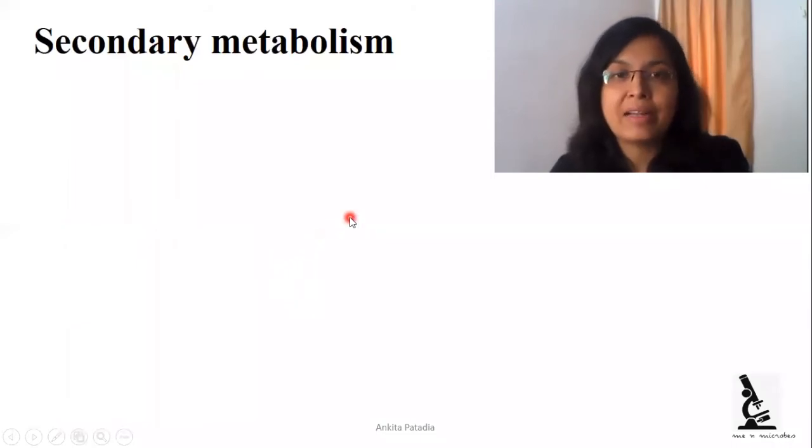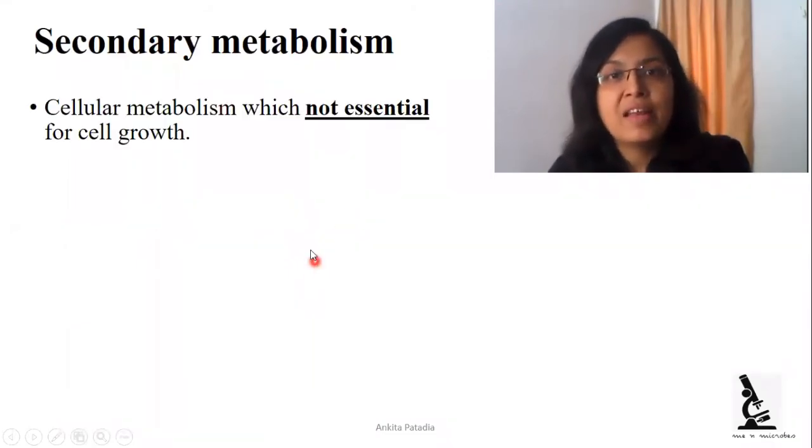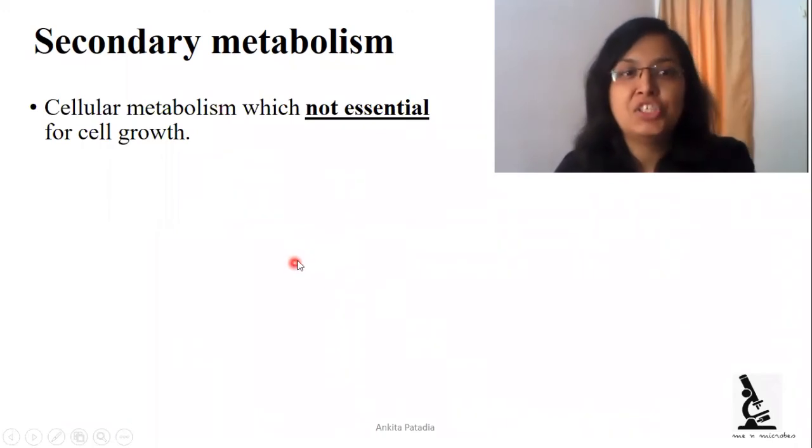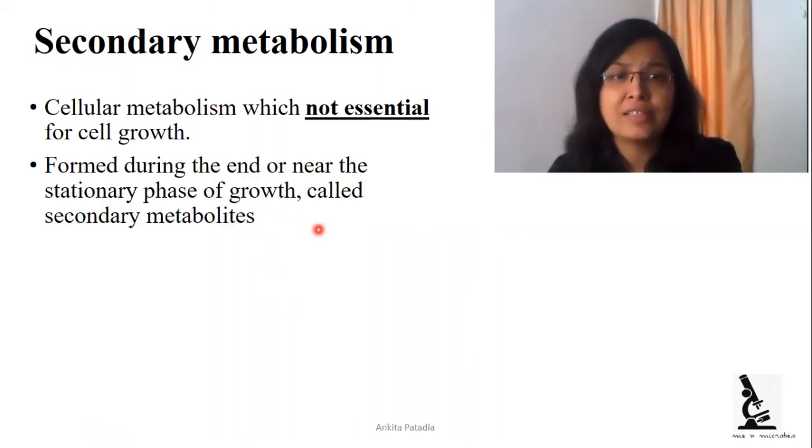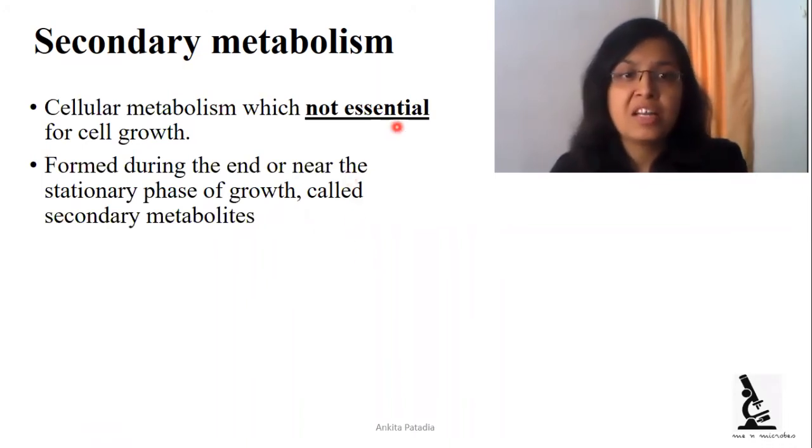Second is secondary metabolism. It is very opposite to primary. It is not essential for cellular growth. It means the product produced during the secondary metabolism is not essential for cell growth. In the primary metabolism, different amino acids and others are produced which are used for cellular growth. Here, the products which are produced are not used for cellular growth. Here, the product is formed in the stationary phase of growth, means near the death phase of growth.